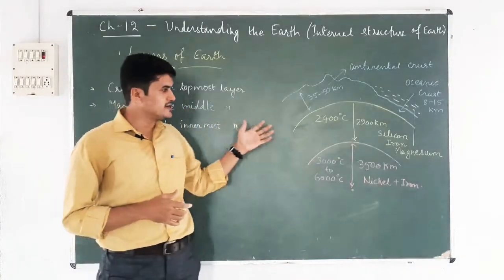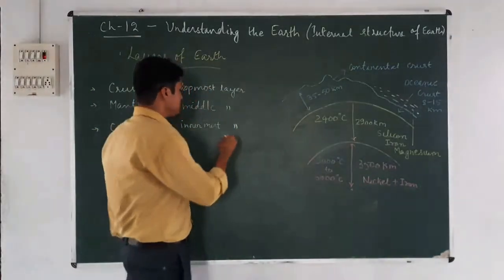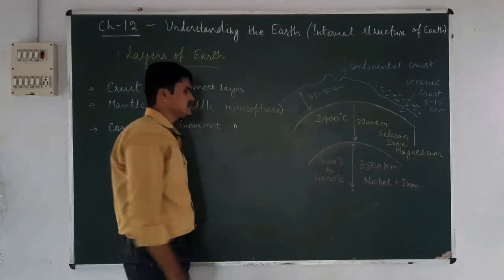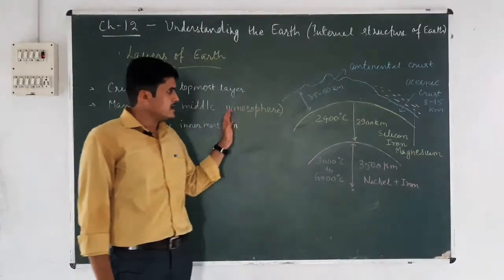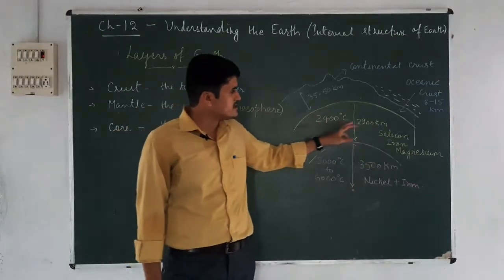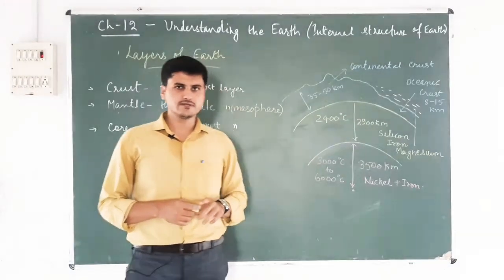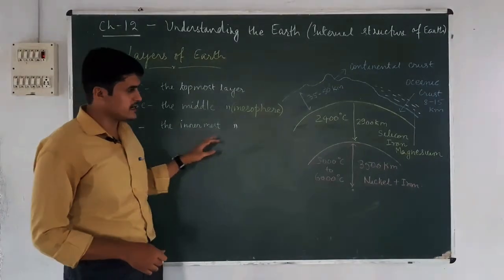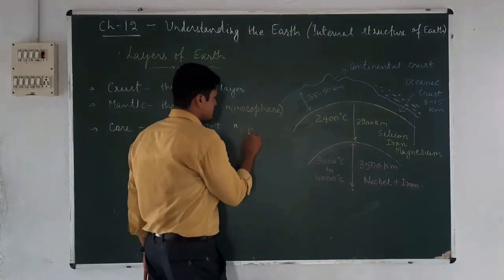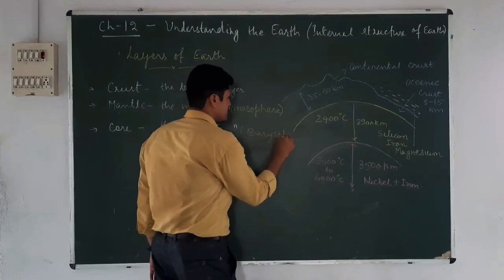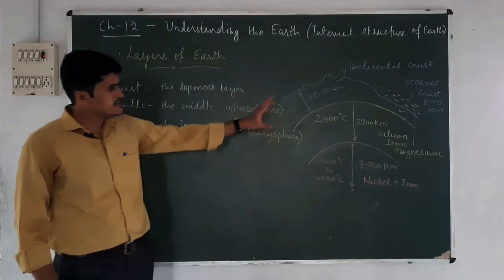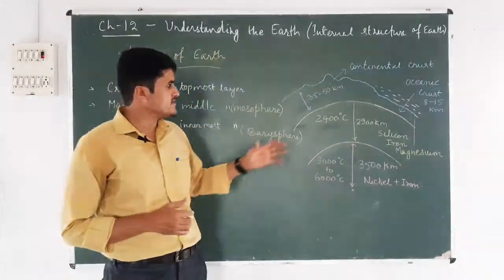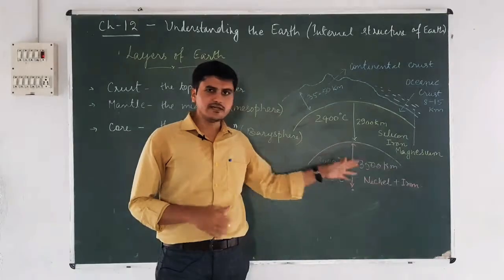The mantle is the middle layer and it is also known as mesosphere. Its depth or thickness is around 2900 kilometer, and the last one is core. It is the innermost layer and it is also known as barysphere. So these different layers have different characteristics, different temperatures and different materials are found in these layers.